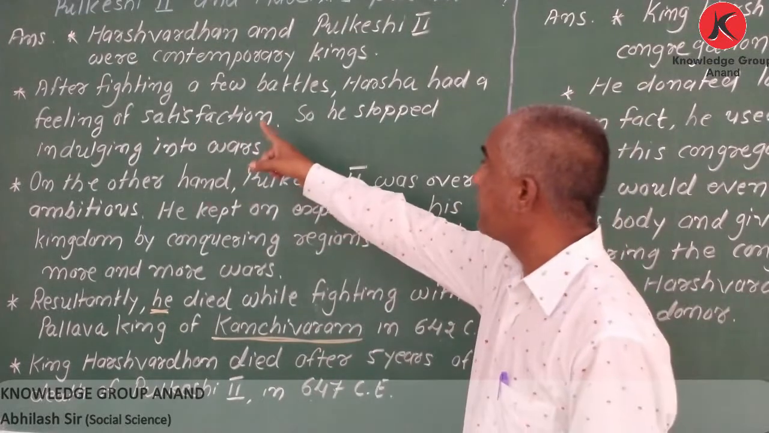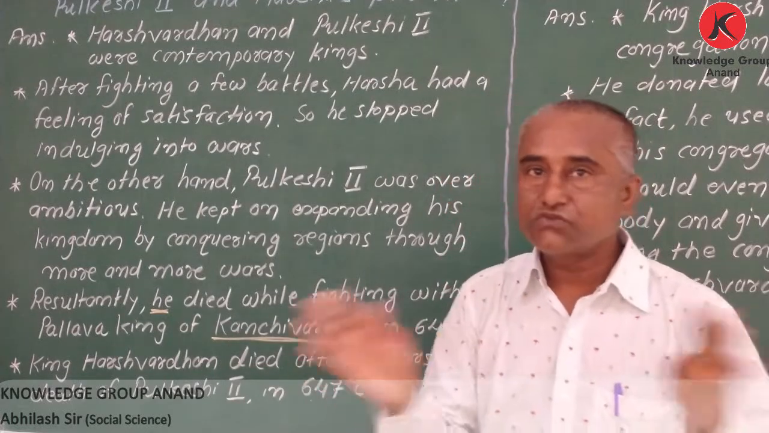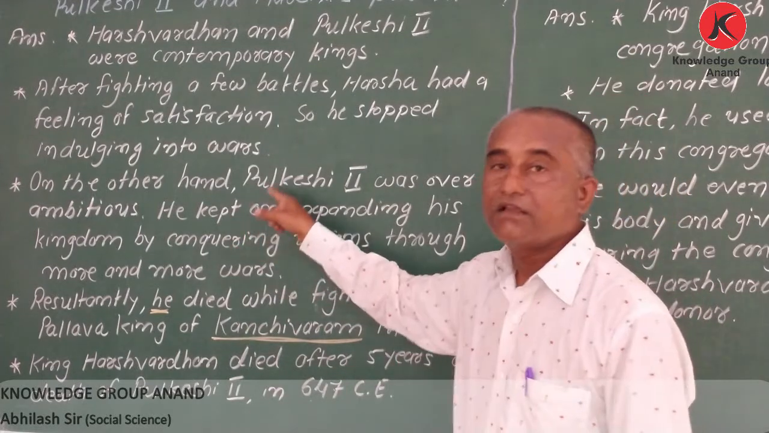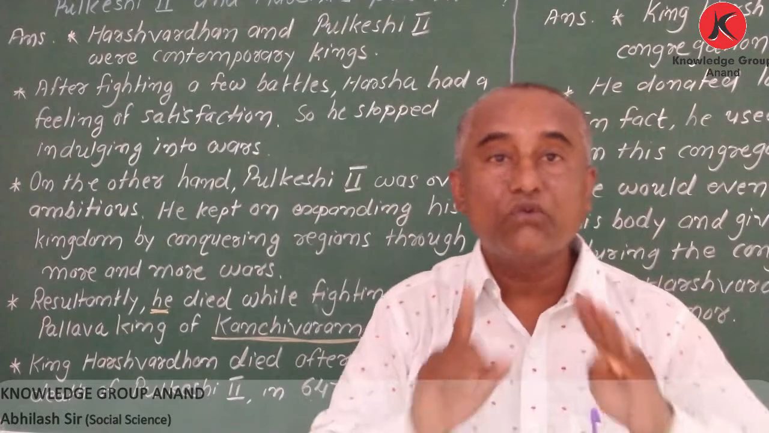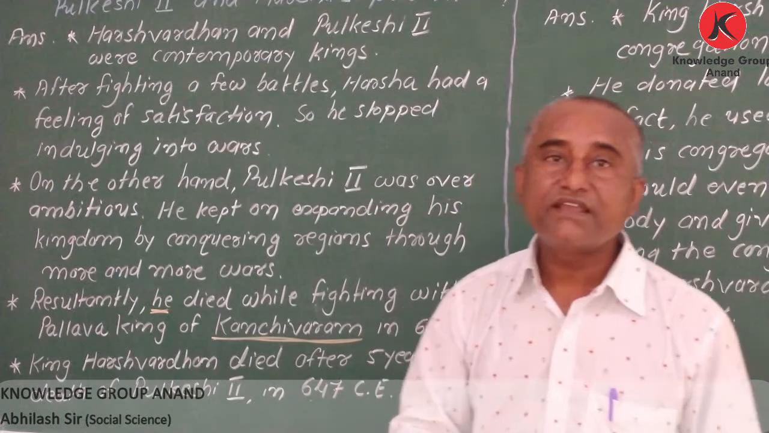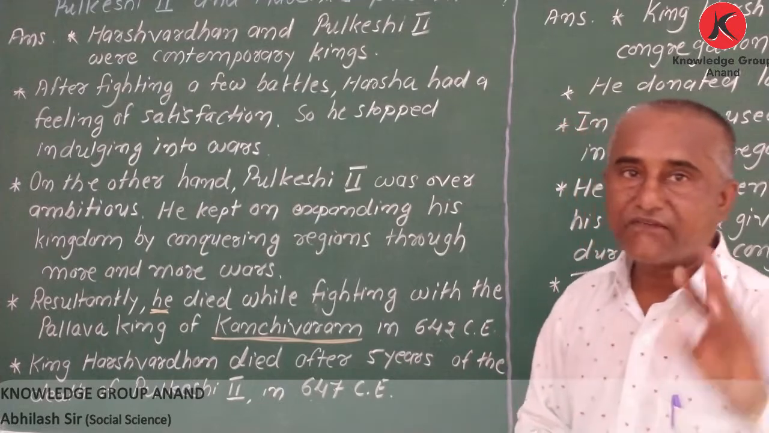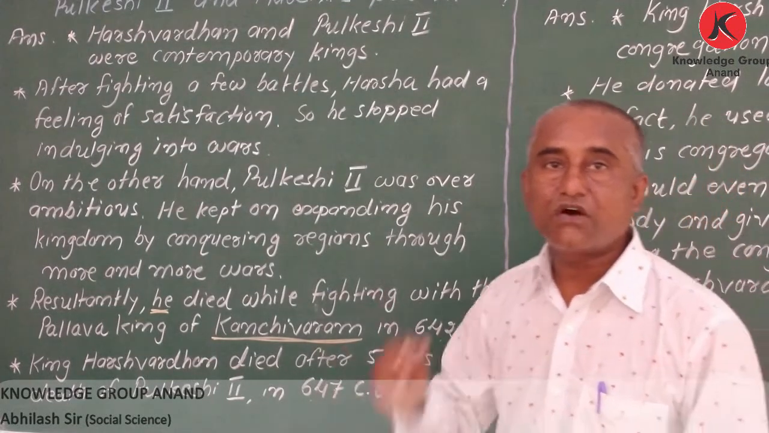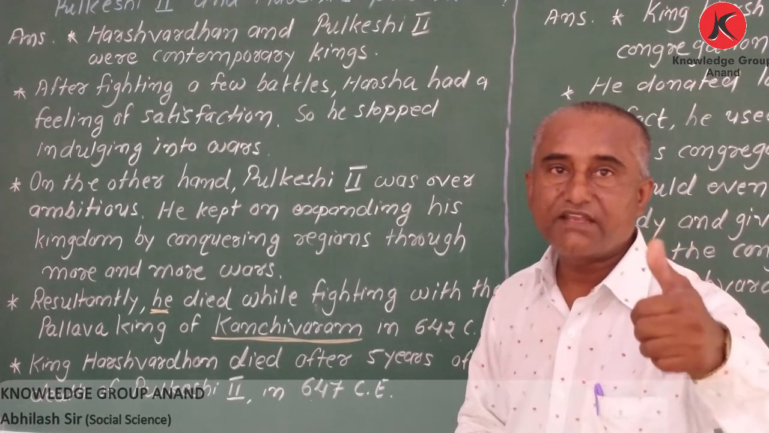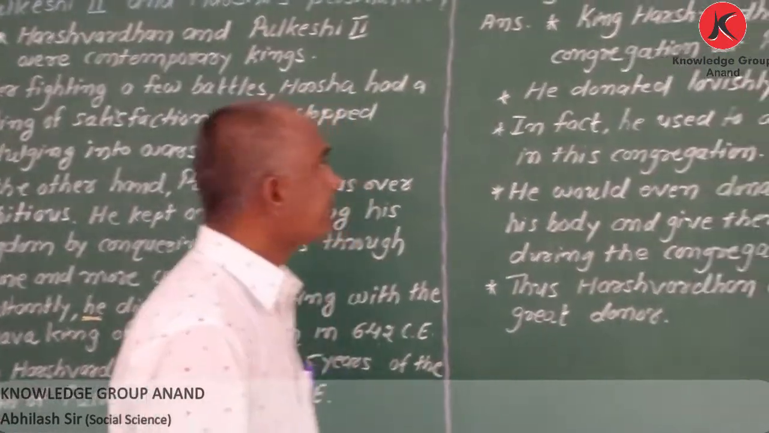Second point, after some fights, Harsha had a feeling of satisfaction, so he did not indulge himself in war, while Pulkeshi II was over ambitious, so he kept on fighting and fighting, and as a result, when he had a fight with the Pallava king in 642, he died. And 5 years after Pulkeshi's death, Harsha also died. So Pulkeshi died in 642 and Harsha died in 647 CE.